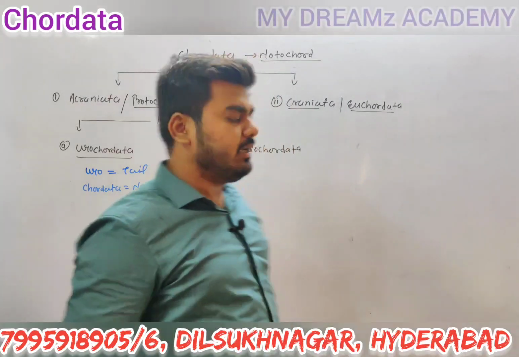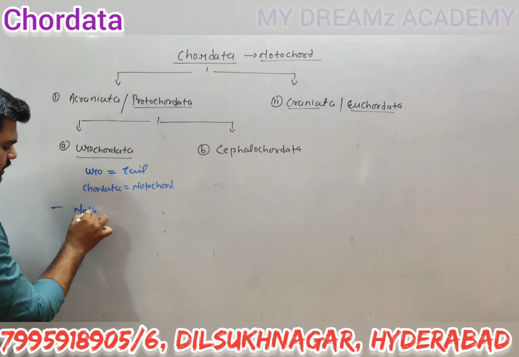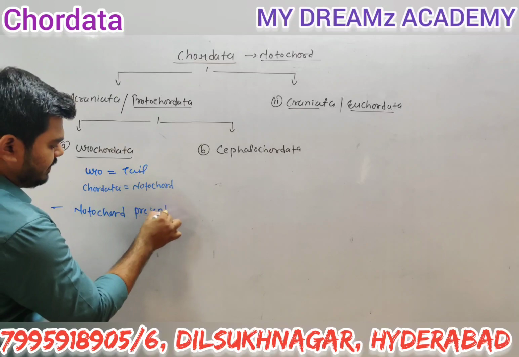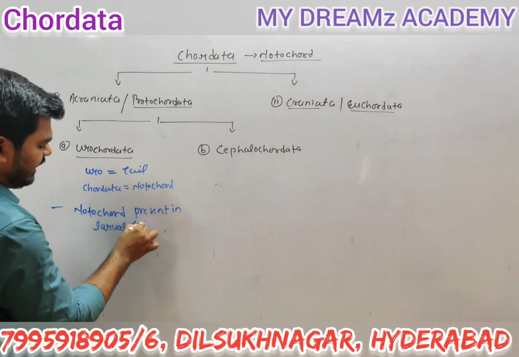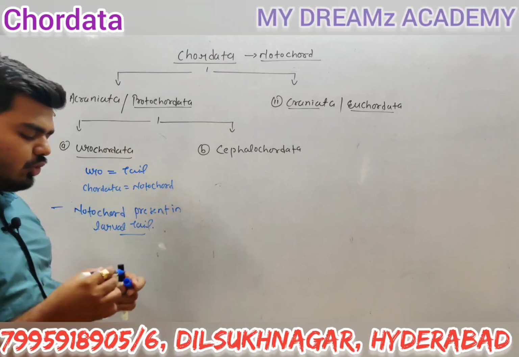So what is the main feature of the urochordata, guys? That is, the notochord is present in the larval tail. Present where, guys? Present in the larval tail. This is the main thing about the urochordata.